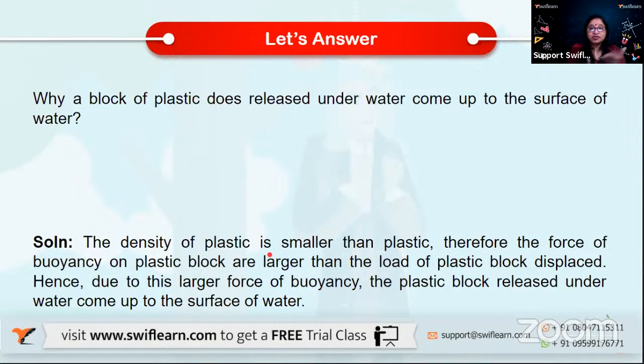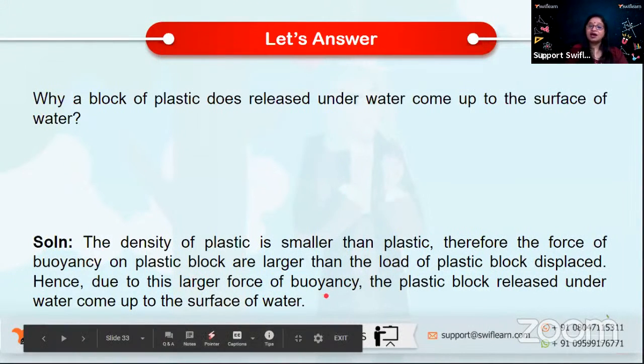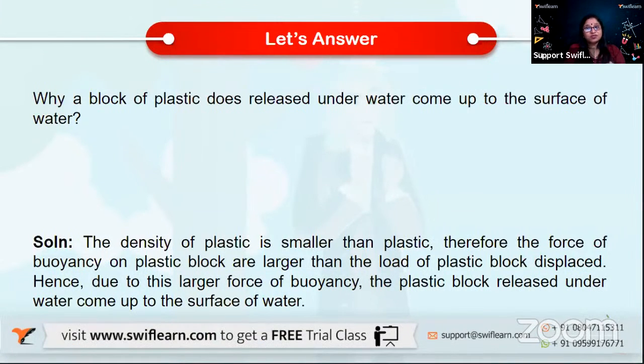So the force of buoyancy acting on the plastic block is larger than the actual load, the weight of this plastic block or the water that it is displacing. Due to this larger force of buoyancy, which is acting upwards, the plastic block which has been released underwater comes up to the surface because the buoyant force is pushing it up. The density of that particular plastic block is much, much less, and the amount of water displaced is also very less. So buoyant force is going to be more.